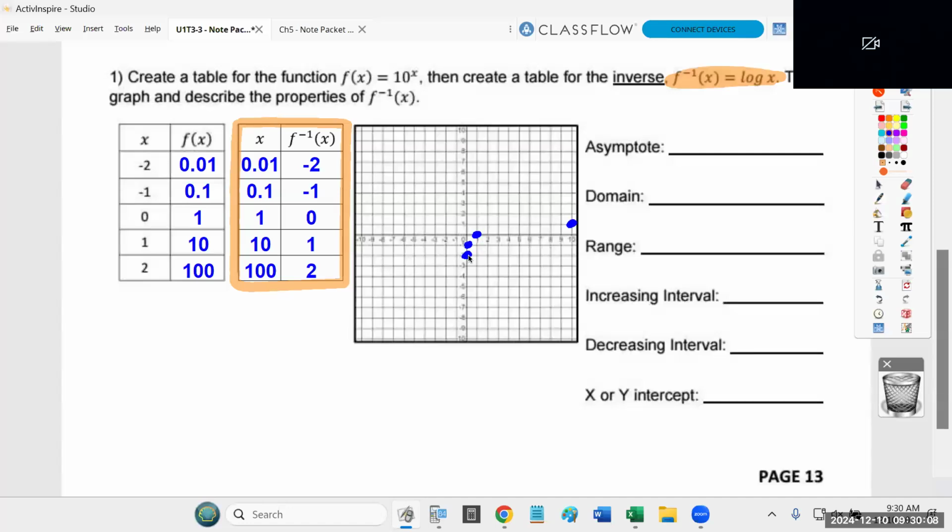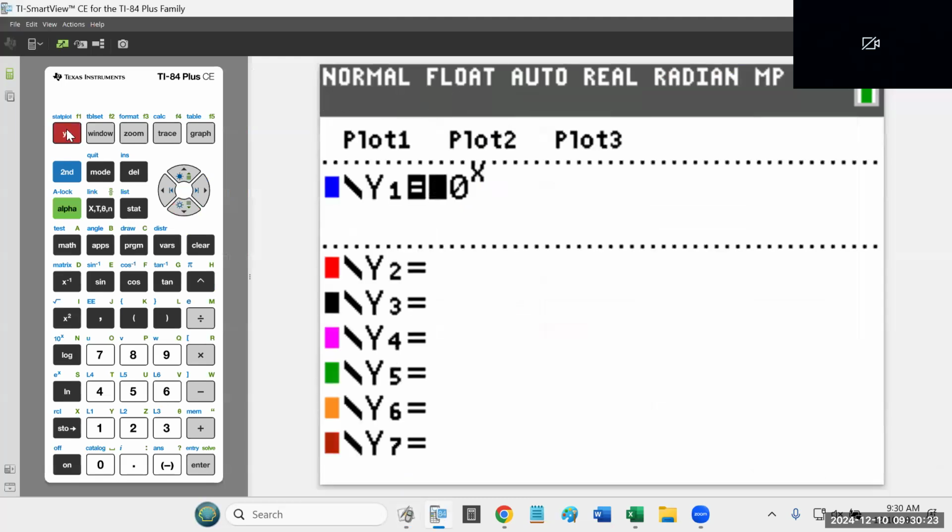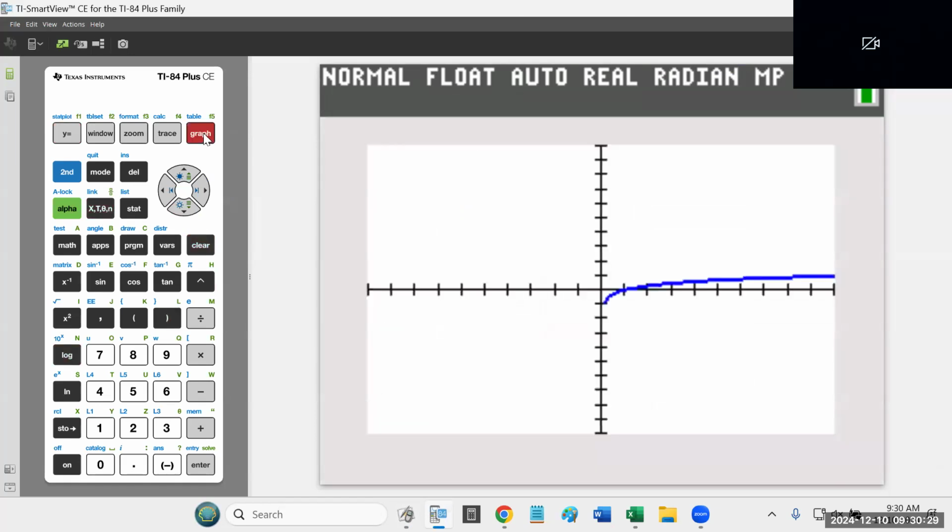Okay. Now, if you're looking at those 4 points and you're not really sure how you should be drawing the graph, what I would recommend is take a moment and type the inverse function into your calculator and look at the graph. That way you can see the thing that you're supposed to be creating here. So I'm going to go back to y equals. I'm going to clear that equation out, hit the clear key, and type log of x. And now I get to see the thing that I'm trying to create.